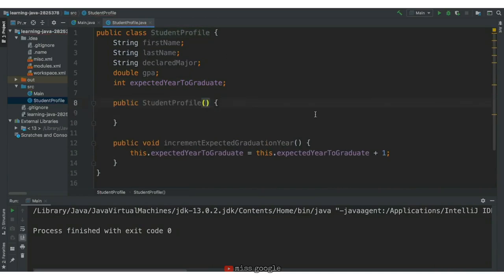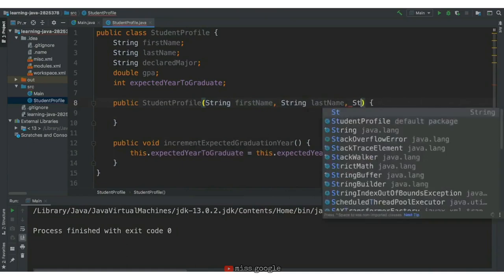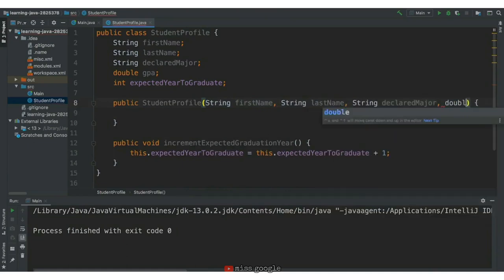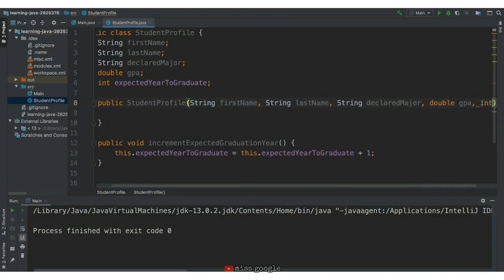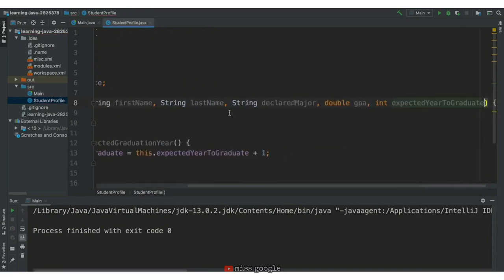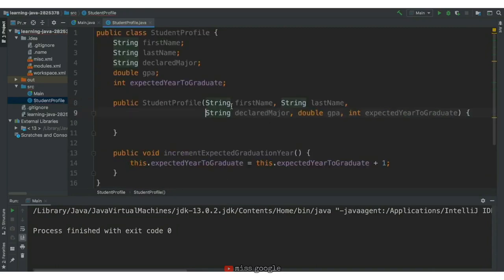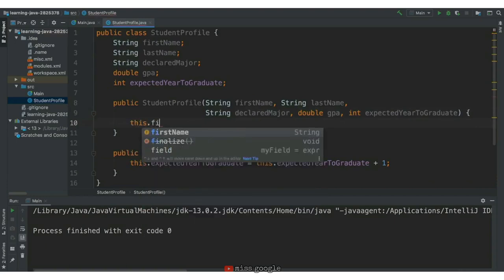Moving on to the constructor, we'll write public, the name of the class, student profile, and in the parentheses, we'll add our parameters. Each of these parameters should map back to an attribute. So we'll have one for first name, last name. With the parameters in order, we can set each attribute to the value that their corresponding parameter is holding.